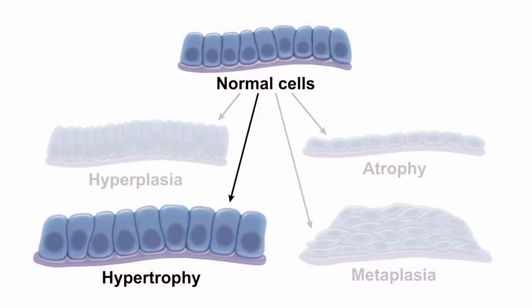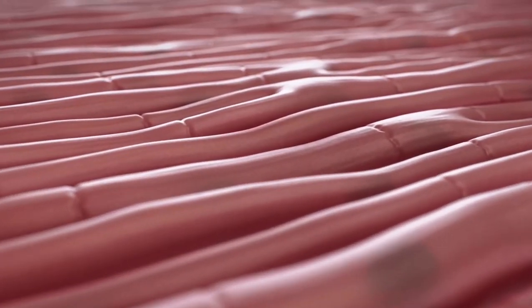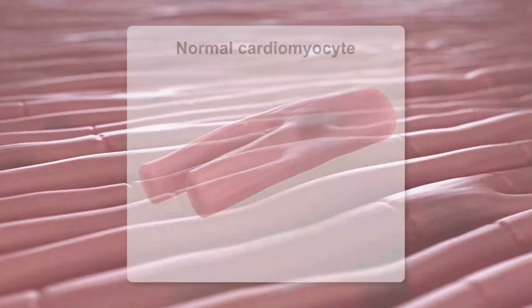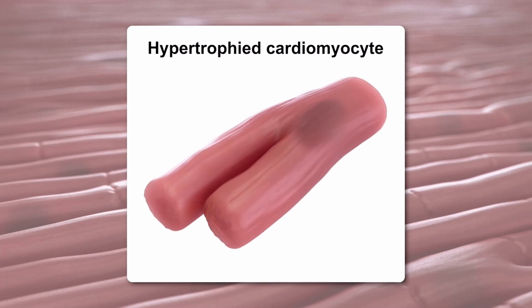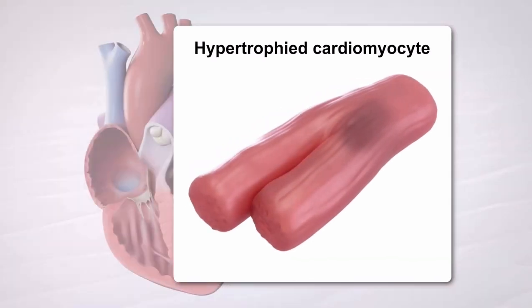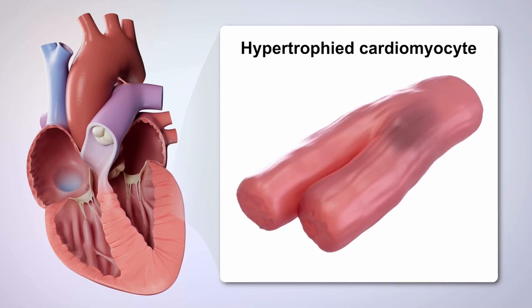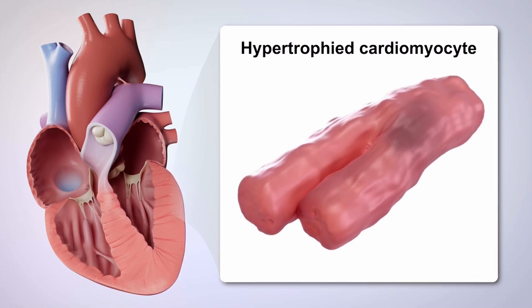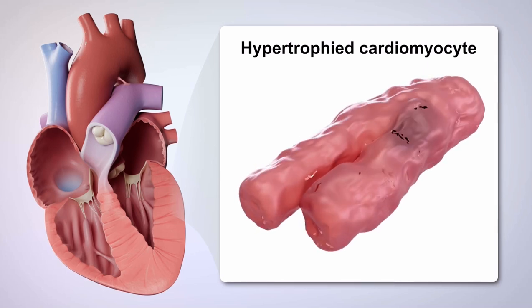Hypertrophy is an increase in cell size. This adaptation is crucial in cells that cannot replicate, such as cardiomyocytes. In response to increased workload, such as hypertension, cardiomyocytes enlarge by increasing protein production. This increases the cardiomyocytes' contractile strength to adapt to higher demands and results in enlargement of the heart. However, hypertrophied cardiomyocytes are vulnerable to ischemia-related cardiac dysfunction.